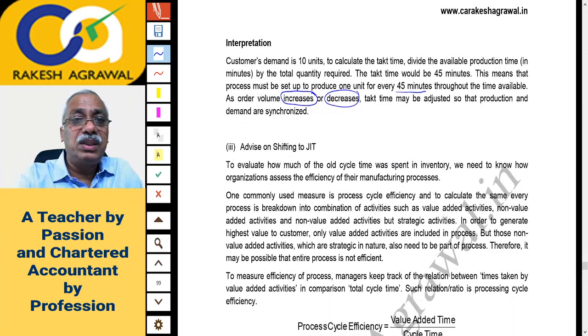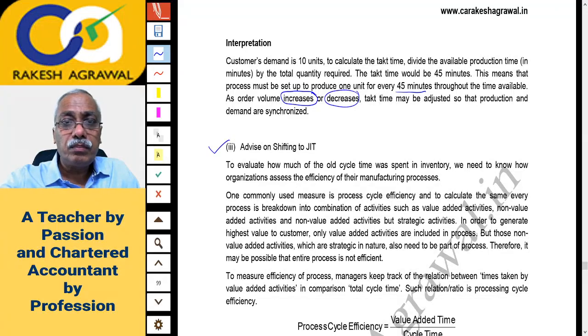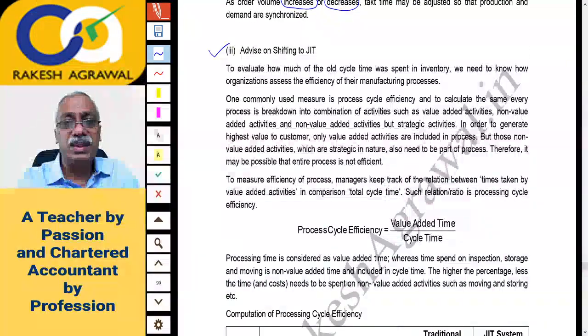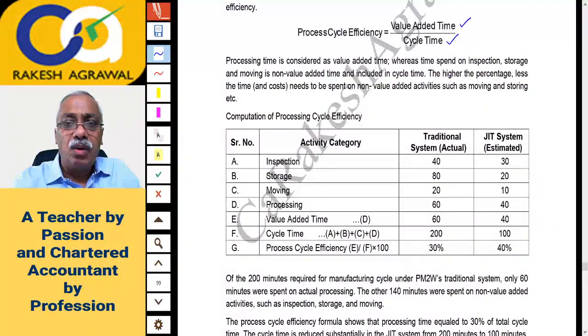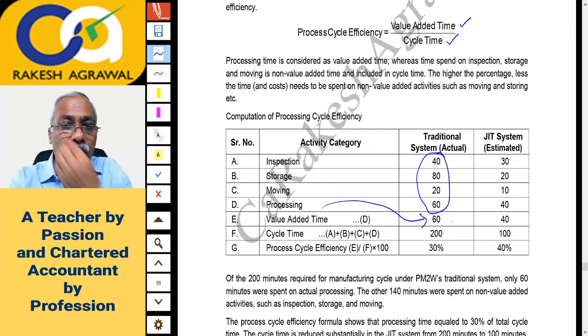And then this is the advice on shifting to JIT. There's some mathematical calculation. Okay, process cycle efficiency is calculated here. That is value added time divided by total cycle time. I think this is very simple. Out of the total time, that was copy pasted from the table of the question, your inspection, storage, moving, processing time, out of which processing time is the only value added time, and the total of the entire production cycle time is 200. So 60 minutes is value added time out of 200 minutes, right?